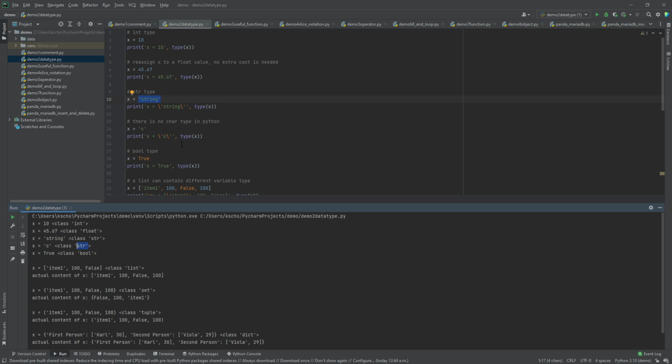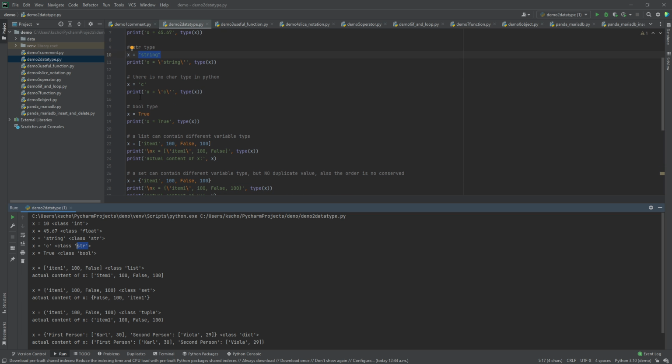The next one is the Boolean type. In Java, we call it boolean. In Python, we call it bool. And it can be two values. One will be True and the other one will be False. Notice that True and False start with uppercase. So you say True or False. Okay, so the output will be a Boolean type.